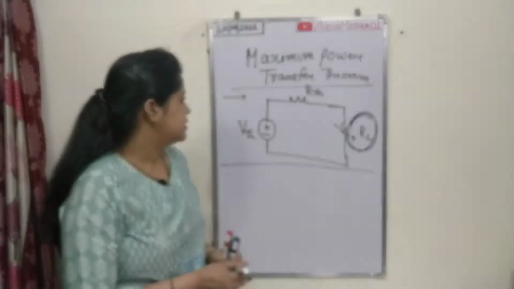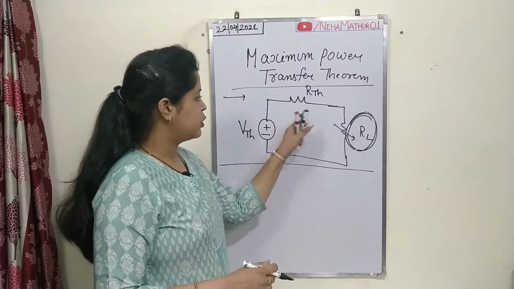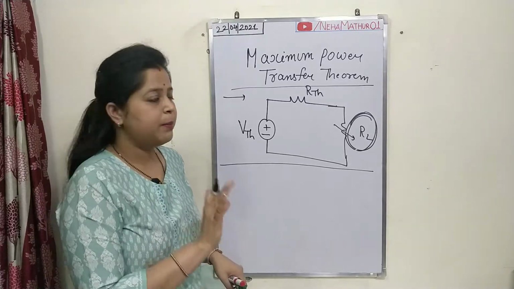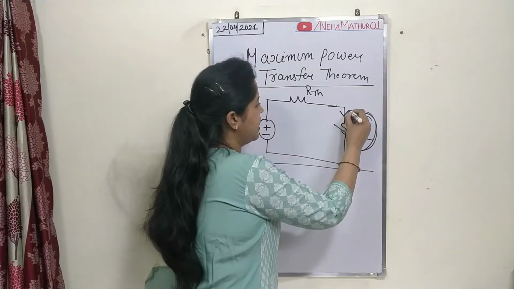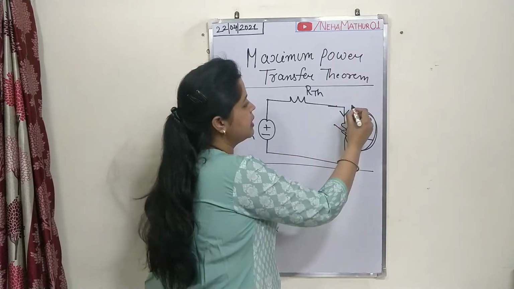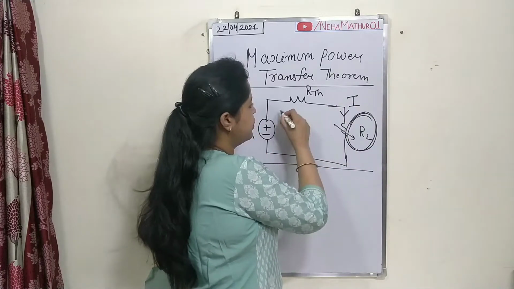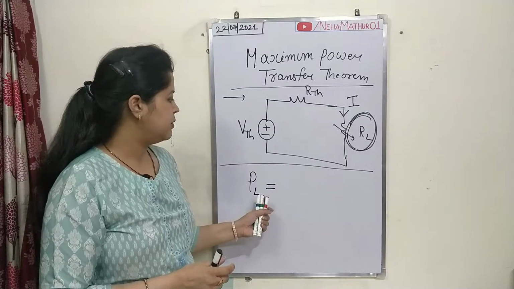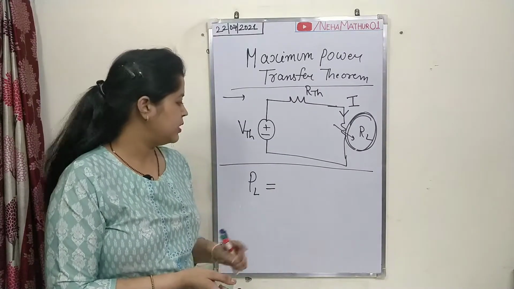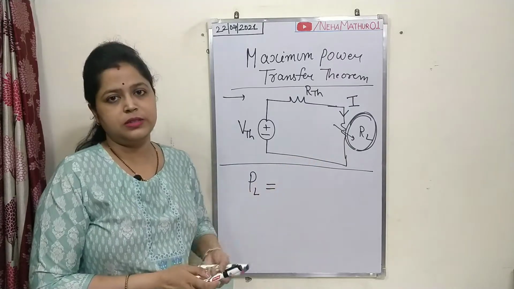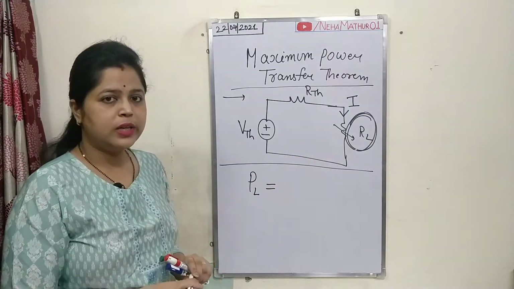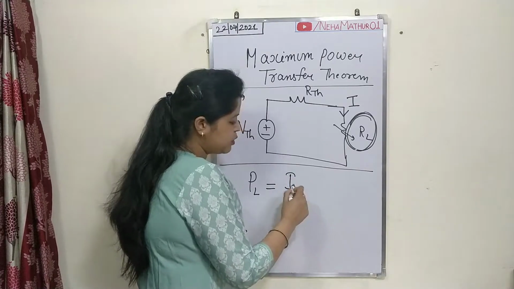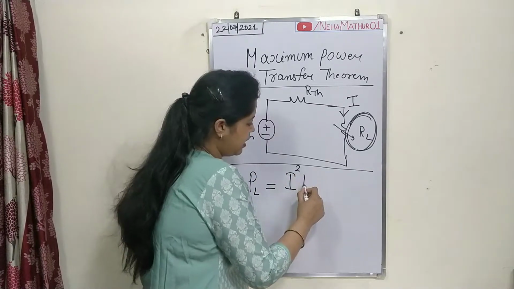So see, the first thing is, since this is a closed circuit, I must show a proper current. Because of this voltage source, I am taking a current I which is flowing in this circuit. Now the task is to calculate the power across this load resistance. As we know, the basic formula for the calculation of power, in terms of current, is I squared RL.